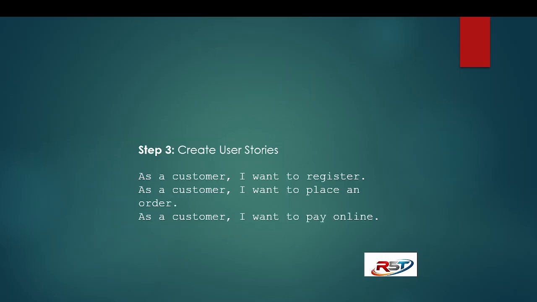And the third step, create user stories. As a customer, I want to register. As a customer, I want to place an order. As a customer, I want to pay online. These are user requirements. The user wants to register, the user wants to place an order, the user wants to pay online. So these are user stories.